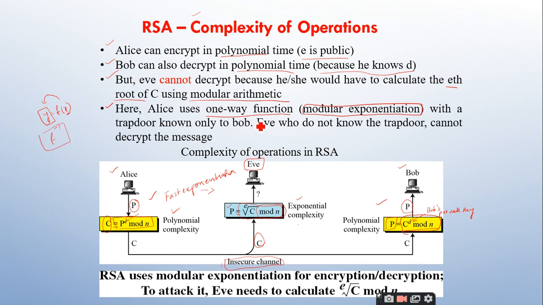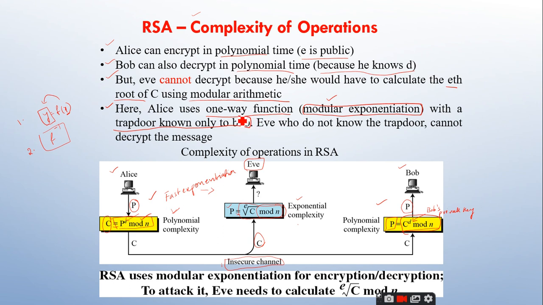So a one-way function is a function which satisfies two properties. The first one is f should be easily computed. The second one is f inverse is not easily computed, right? So one example of this one-way function is the modular exponentiation. This is what the modular exponentiation is, and with a trapdoor known only to Bob.